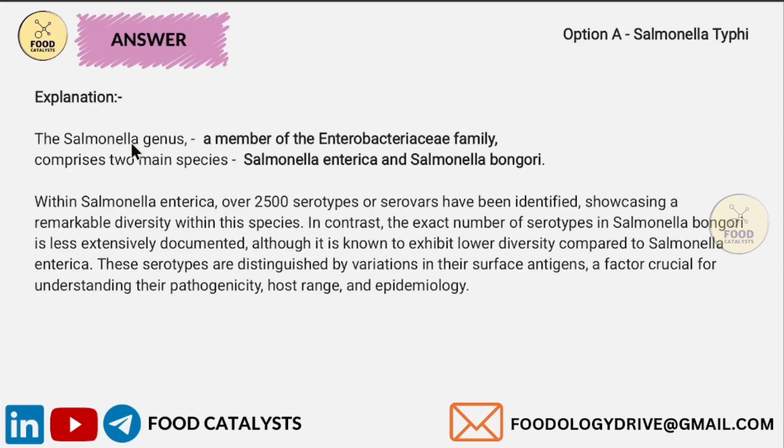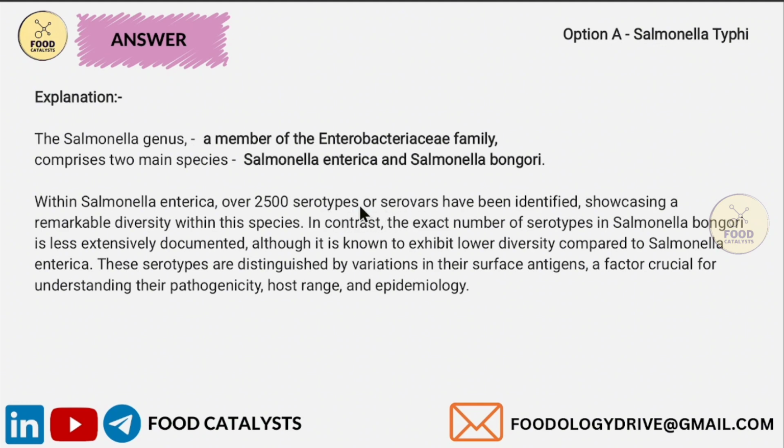Let's see the explanation. Salmonella genus is a member of the Enterobacteriaceae family. Salmonella genus comprises two main species. One is Salmonella enterica, the other is Salmonella bongori. Do you all know the meaning of serovar? Serovar is a term used in microbiology, which is short for serological variant.